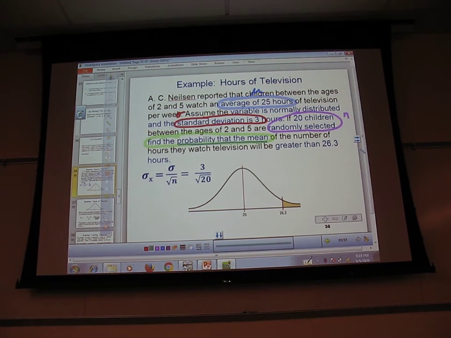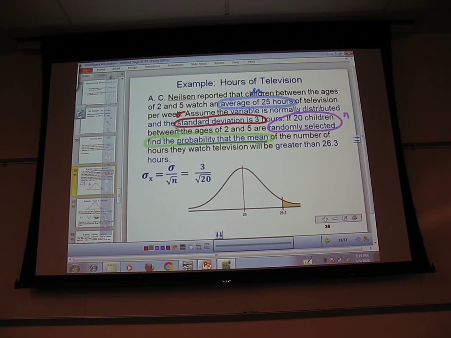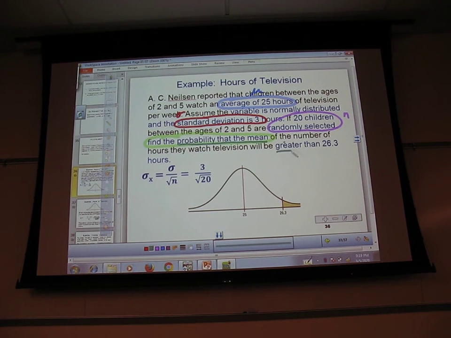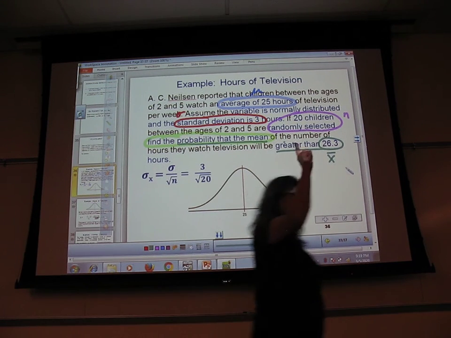So the mean is 26.3. That's not an x, that's an x bar. You need to keep straight the difference between an x and an x bar. An x is just 1.